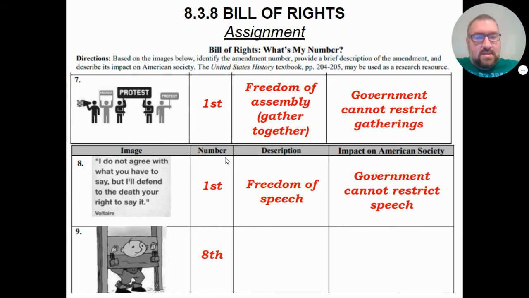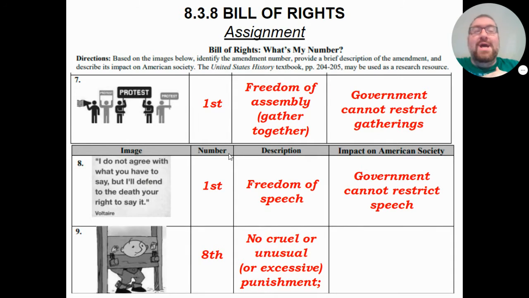Because our Eighth Amendment says that there is no cruel or unusual punishments. It also says that there will be no excessive or too much punishment. So if I am speeding, the government is not going to slap me with a $50,000 fine. That is excessive. That is too much. If I am speeding, the government is not going to throw me in prison for 50 years. Once again, excessive, too much. So, in all of these cases, what they're saying is you need to rein in the punishments. They cannot be cruel, they cannot be unusual, they cannot be excessive.